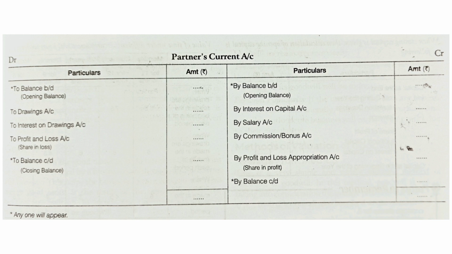And anything which is an expense for the partner, like drawings, interest on drawing, profit and loss account, which is actually a share in loss, will be debited. And the difference between both the sides will be recorded as balance carried down, as closing balance.